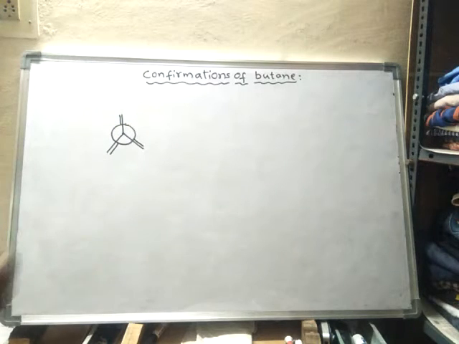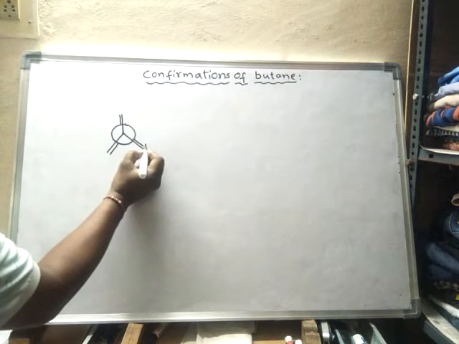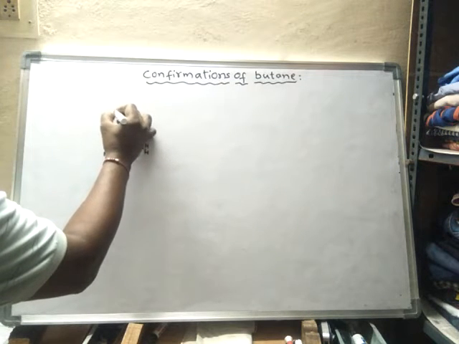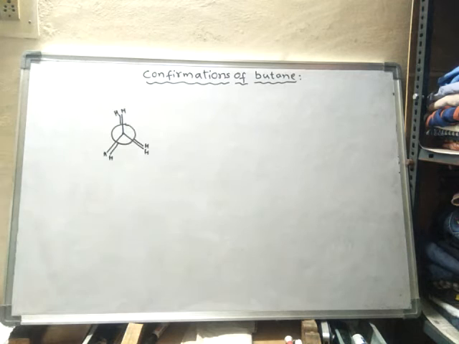Suppose this is the ethane molecule. What happens at room temperature? The ethane molecule at room temperature will have a sufficient amount of energy to undergo rotation.